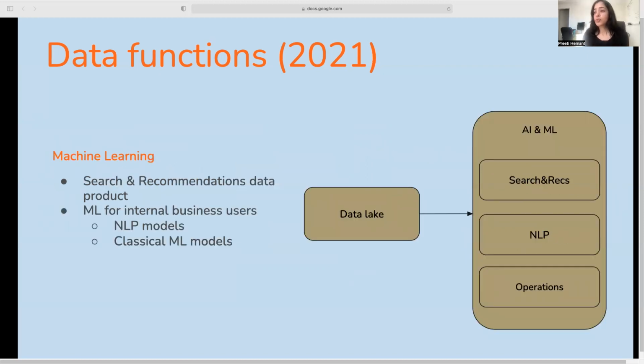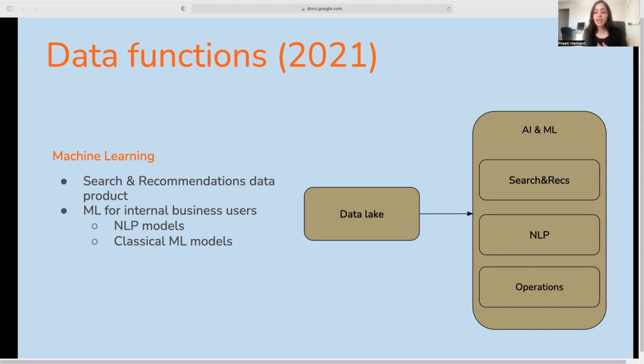And the third function was machine learning. We have several data products in our platform, and one of them, a very important one for us, is our search and recommendation system. What this does is personalize the experience for our users.